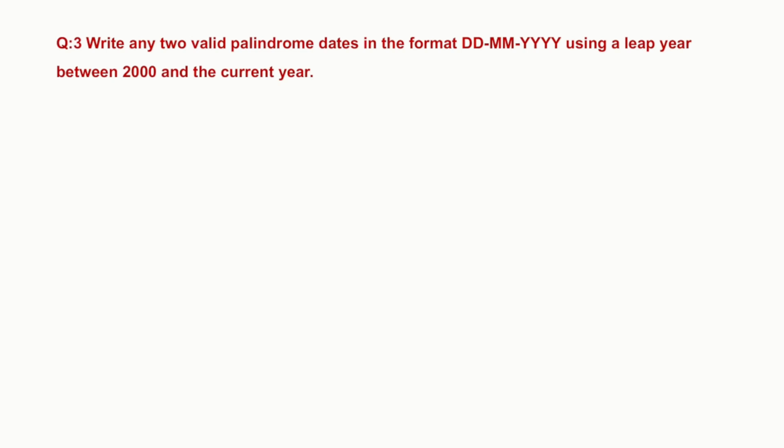So our next example is: write any two valid palindrome dates in the format using a leap year between 2000 and the current year. Our current year is 2026. How many leap years are there? So 2004, 2008, 2012, 2016, 2020, 2024.